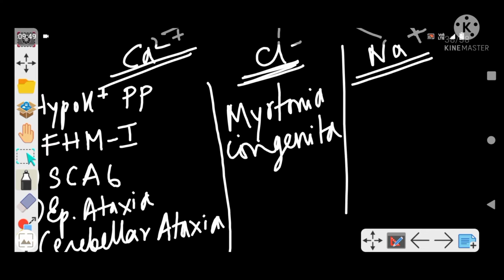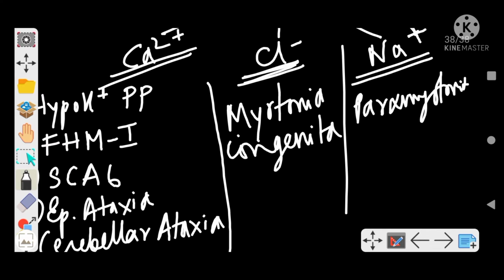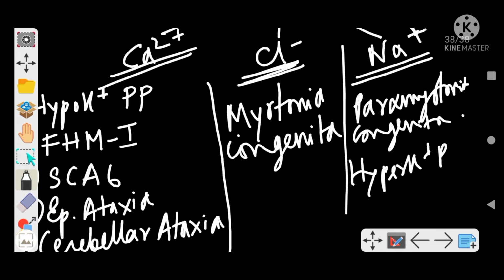And your sodium channelopathy includes paramyotonia congenita, hyperkalemic periodic paralysis, and hemiplegic migraine type 2.